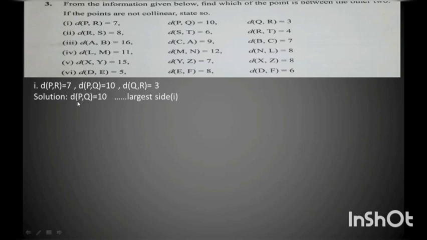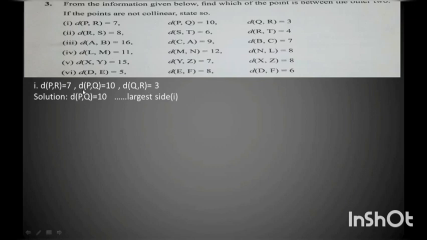So I write distance PQ is equal to 10. I write the reason: that is the largest side, and I write that as equation 1. Now, whichever two distances are left, I am going to add those two distances, that is distance PR and distance QR.